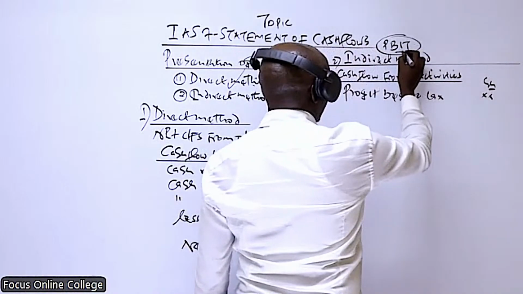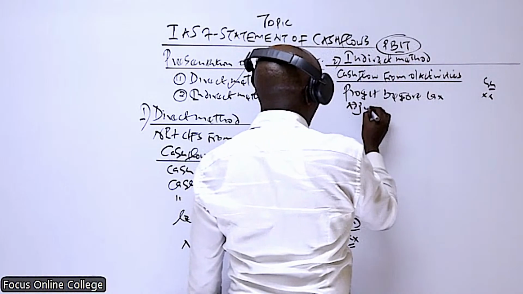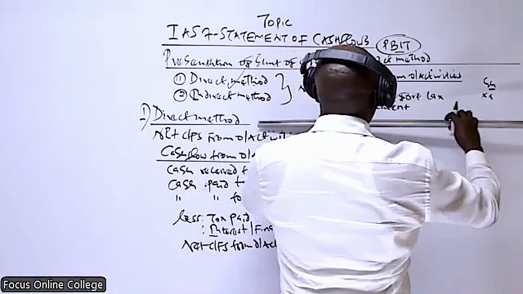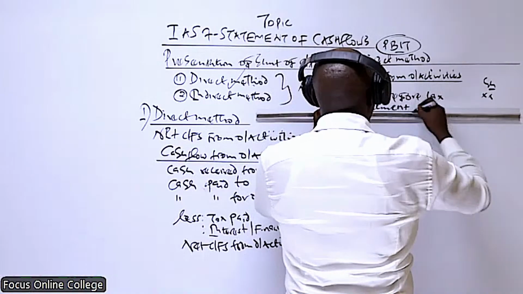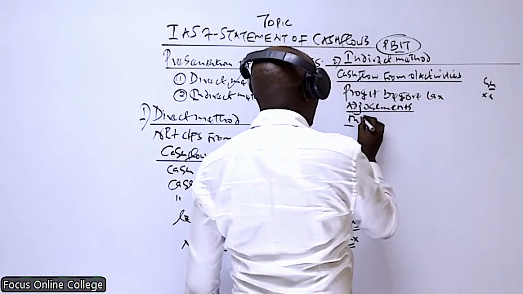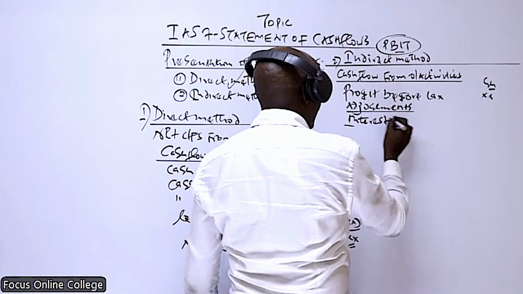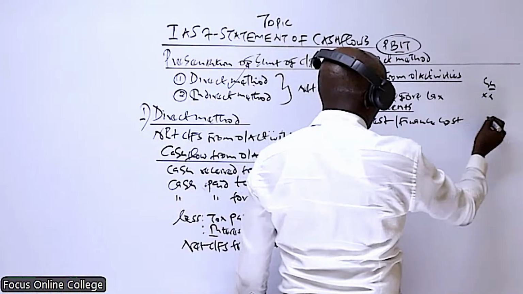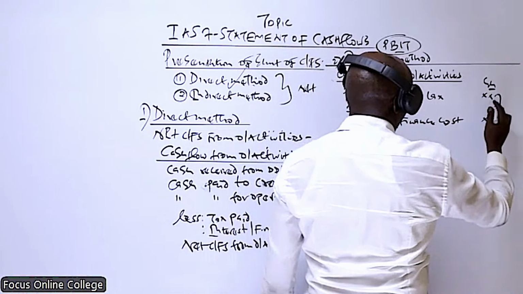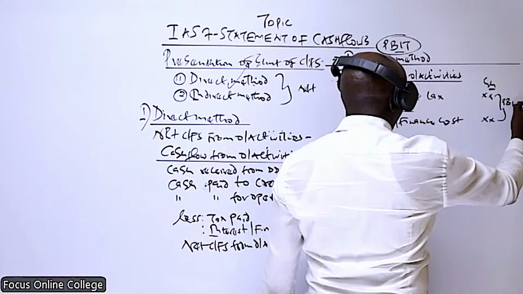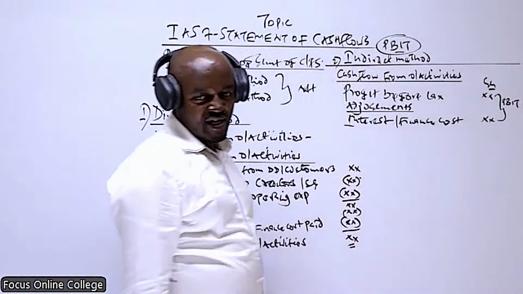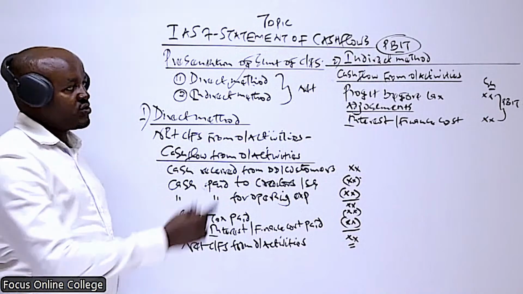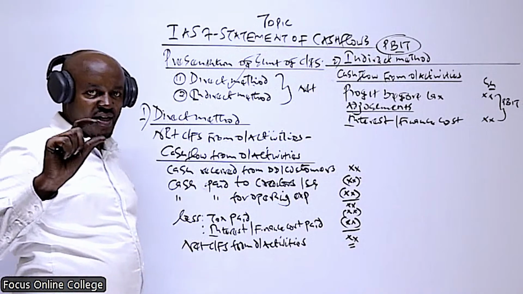And for you to have this, the first adjustment which you make to this profit is basically to add back interest. If you can recall, interest is also known as the finance cost. The reason why we add that back to this profit is for us to have the profit before interest and tax, which is also known as the operating profit. Now, this operating profit, we adjust it with three categories of items.